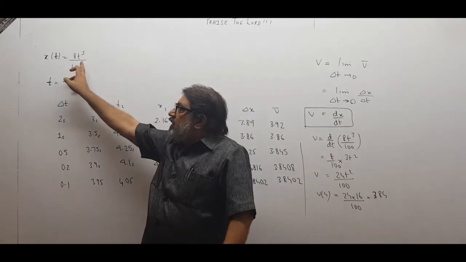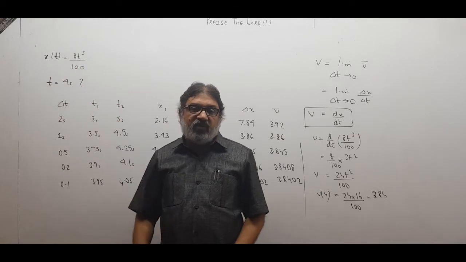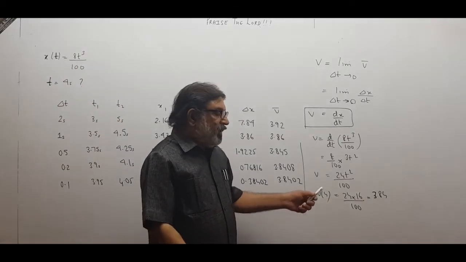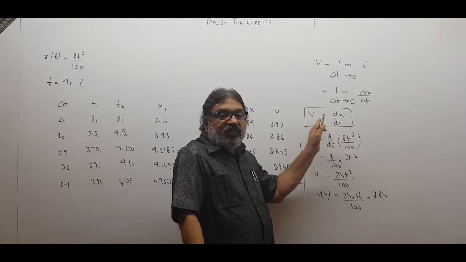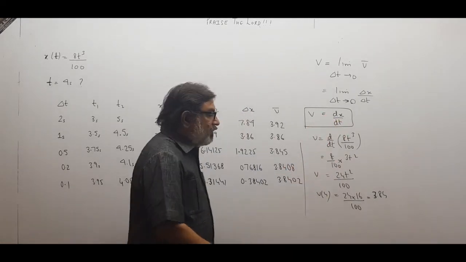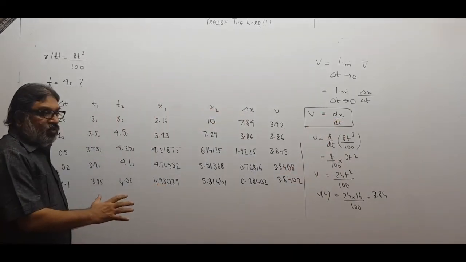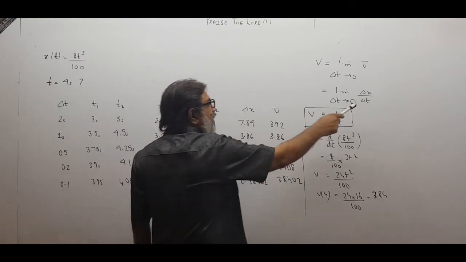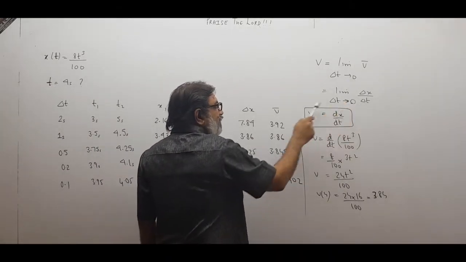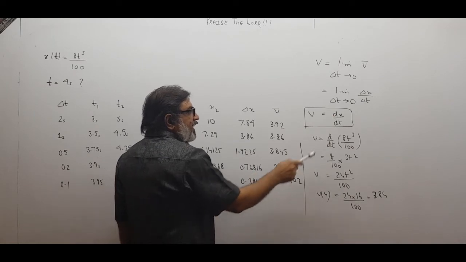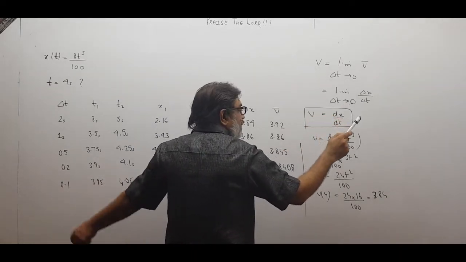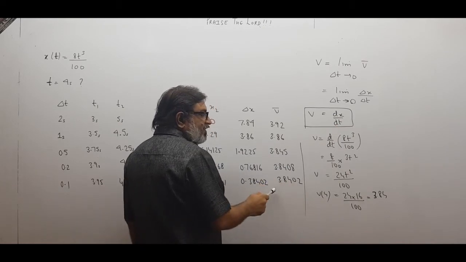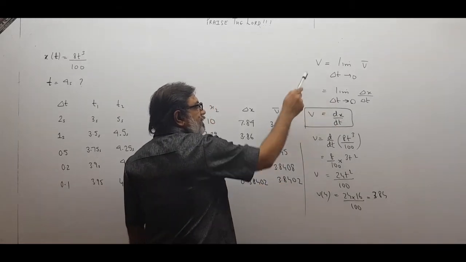At any point of time you could get position. Similarly, we got a formula for velocity by using dx upon dt. And why instantaneous velocity is given by dx upon dt, I proved with the help of this table. You can make out that delta x upon delta t, which is the average velocity, when delta t approaches 0, when delta t becomes very small, will become instantaneous velocity, this will become v.